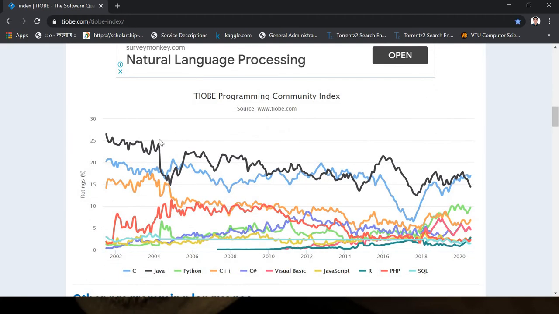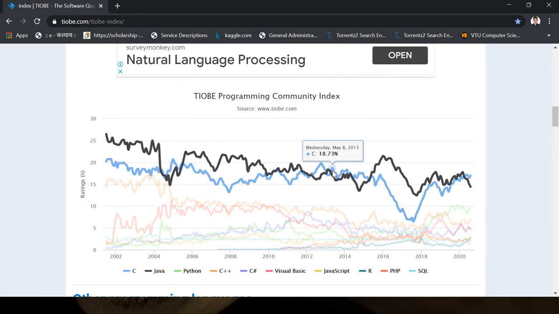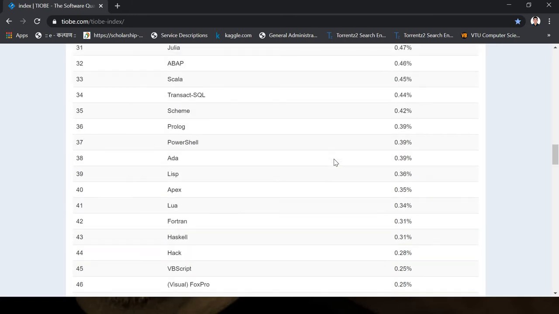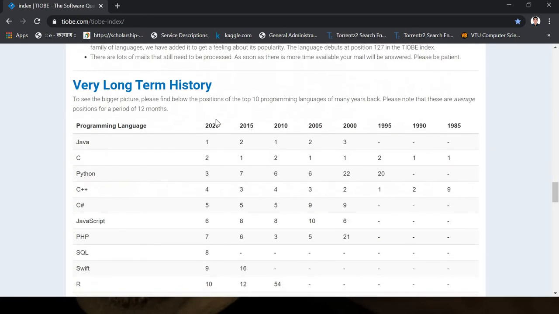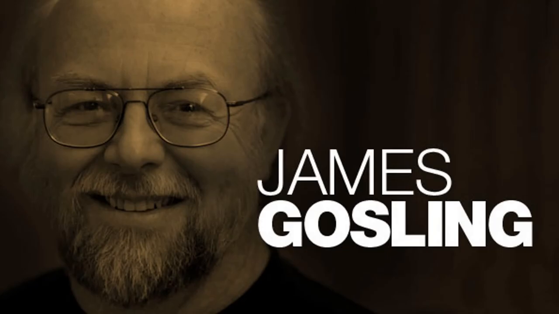Let's move down. So this is the survey for Java. At the top, sometimes C overlaps. Yeah, in 2020 the top programming language is Java. So let's go back to our slide, guys.